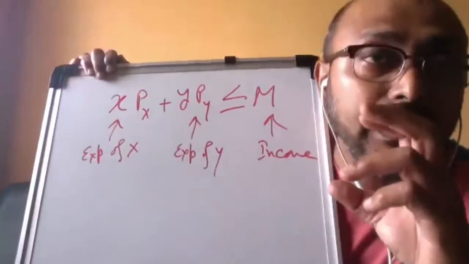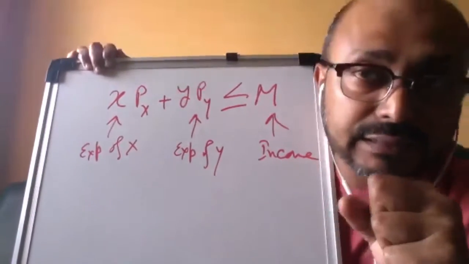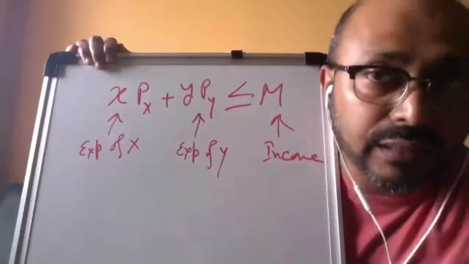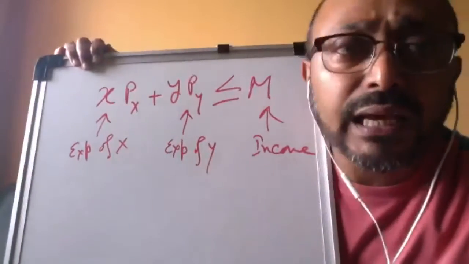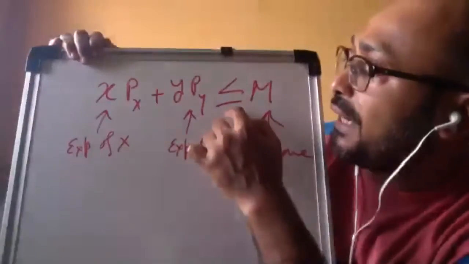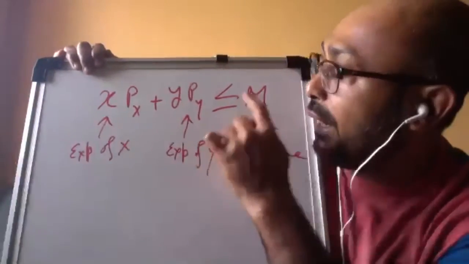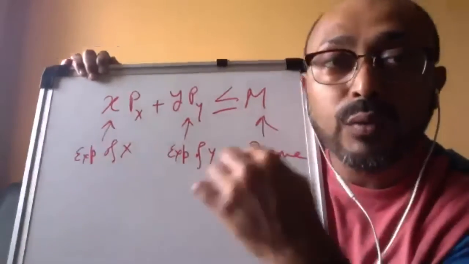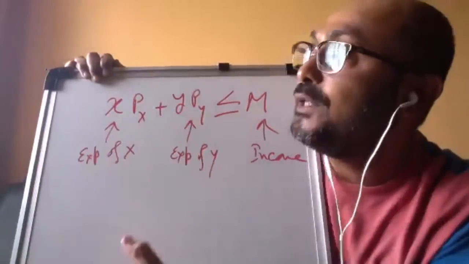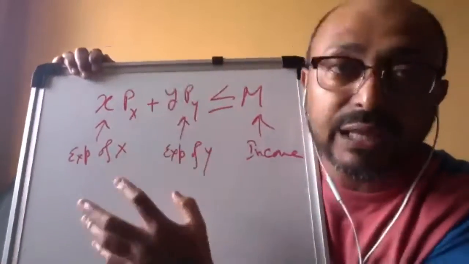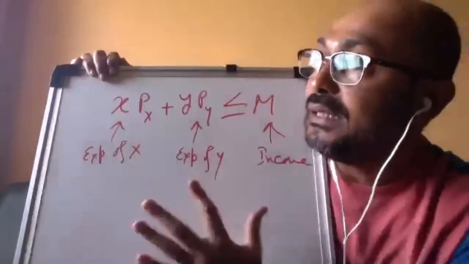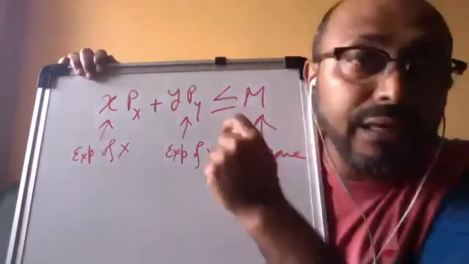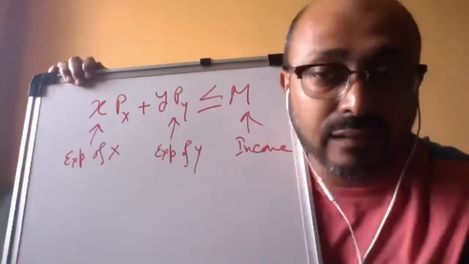Now, use your common sense. Can we spend more than what we earn? Not possible. It can be at most equal to our income. That is what I have written. So our income M must be greater than or equal to X Px plus Y Py, or we can say expenditure on X and expenditure on Y must be less than or equal to our income. With this inequality, we call this the budget set.